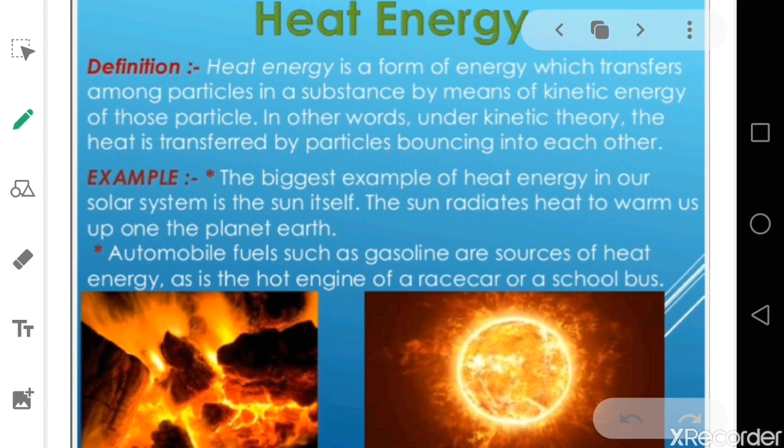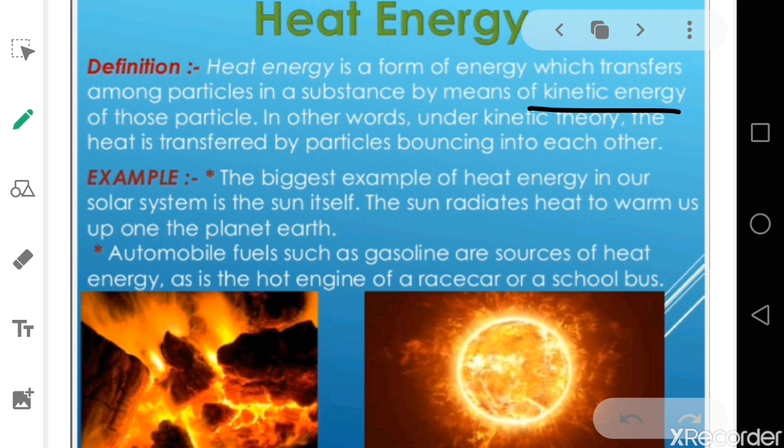Get those kind of energies. Now let's move over to heat energy. We're going to discuss over here. Heat energy is a form of energy which transfers among particles in a substance by means of kinetic energy. It means that by the source of kinetic energy, the particles are transferred in